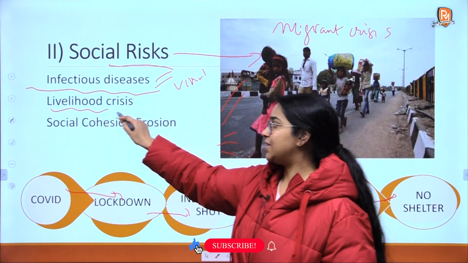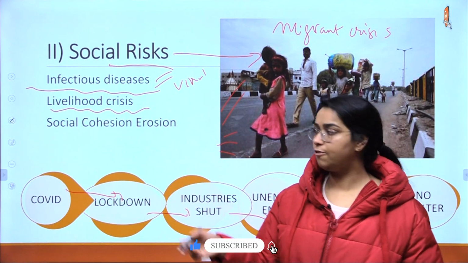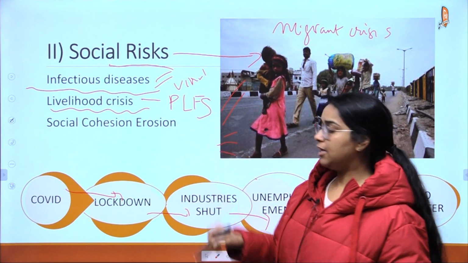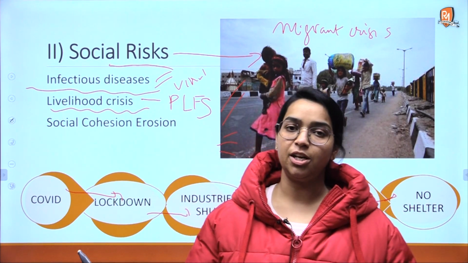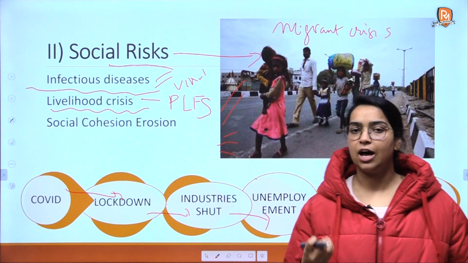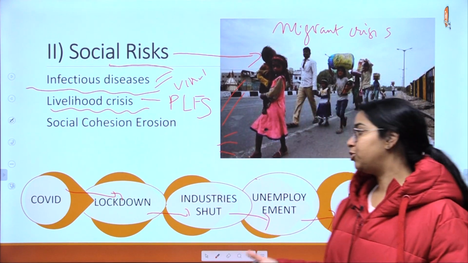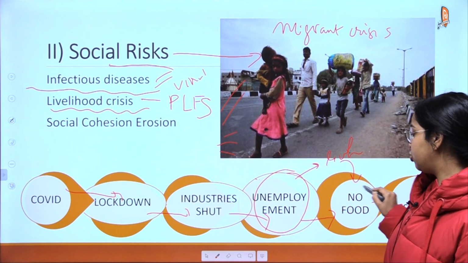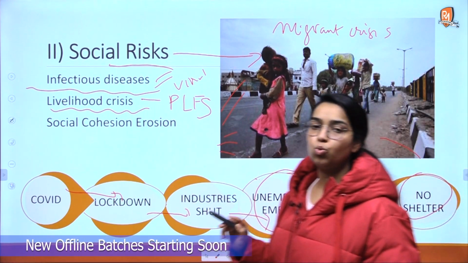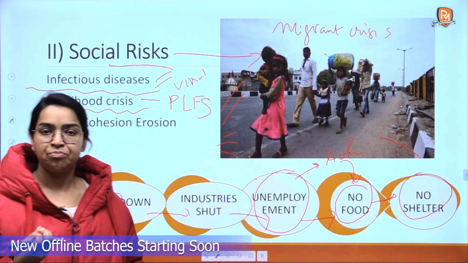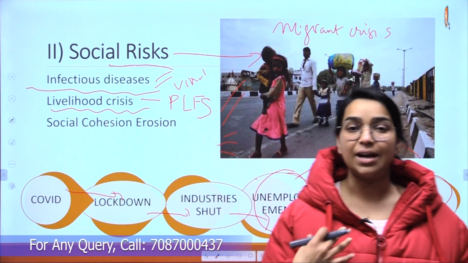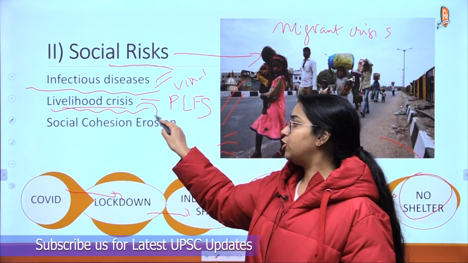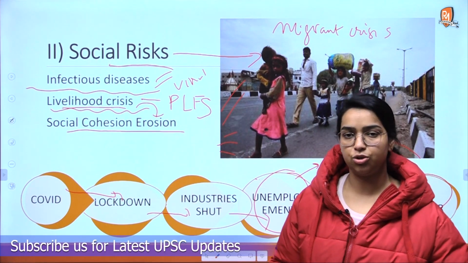Also, the livelihood crisis is there around the world, especially in India. If you see the PLFS survey, which basically assesses the employment scenario in the country, that has said that the unemployment levels in India are very high. So when people do not have employment, they cannot earn a livelihood for themselves. They will not be able to have food or shelter, and this will result in social issues like theft, like crime, okay, like murders, okay. So in that way, livelihood crisis will lead also to social cohesion erosion.